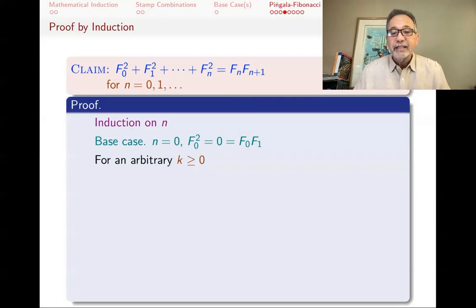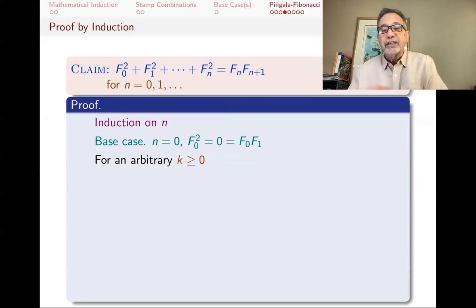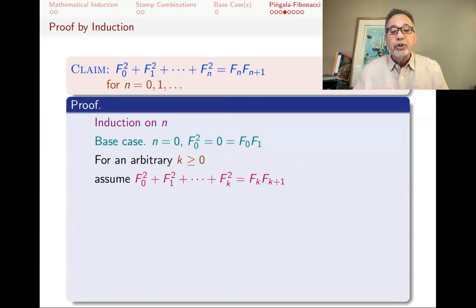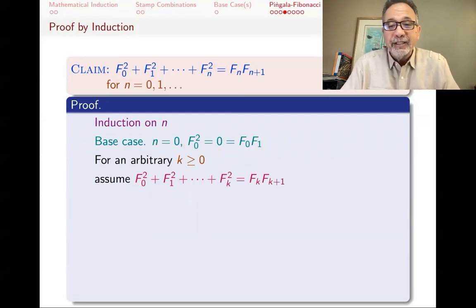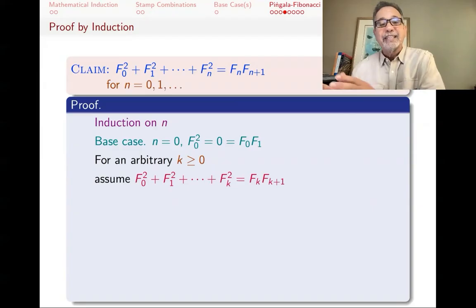For the inductive case, we pick an arbitrary k. We say that assuming that we have proved the kth statement, let's prove the k plus first statement. So we assume that we already know that f0 squared plus f1 squared all the way till fk squared equals fk times fk plus 1. Remember, I'm not saying this is true. I'm saying if this is true, let's prove that the next statement is true.